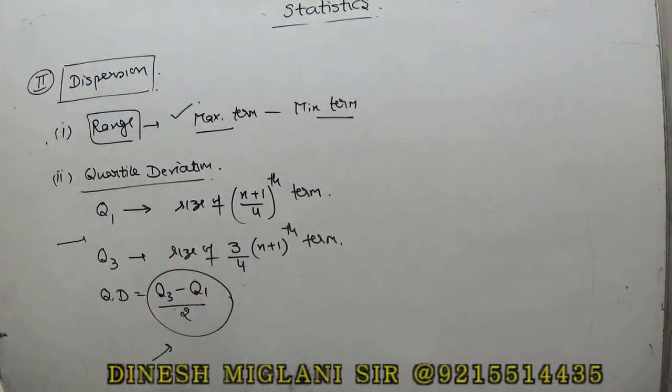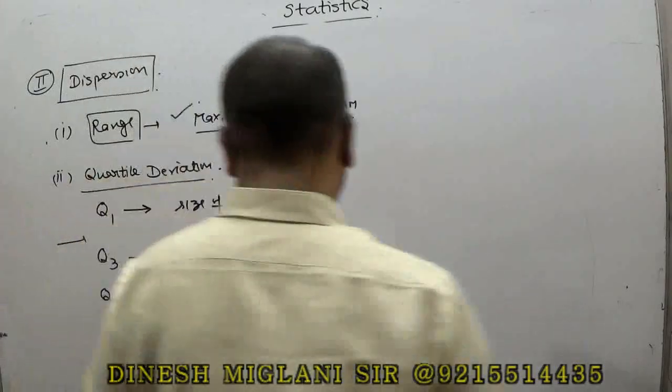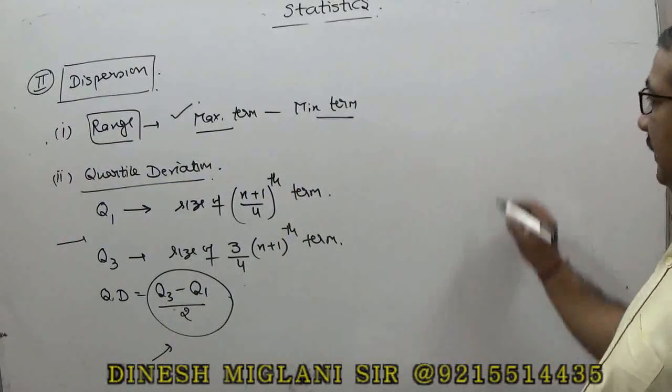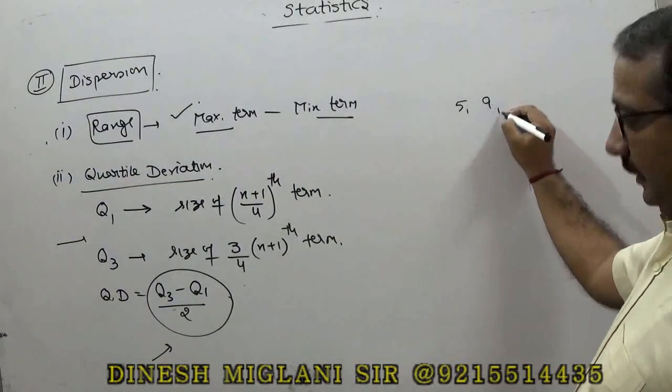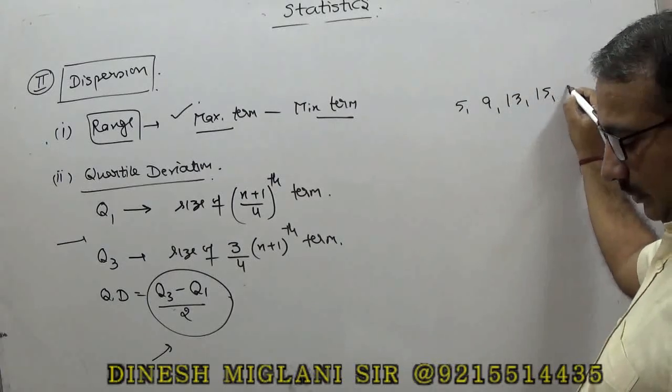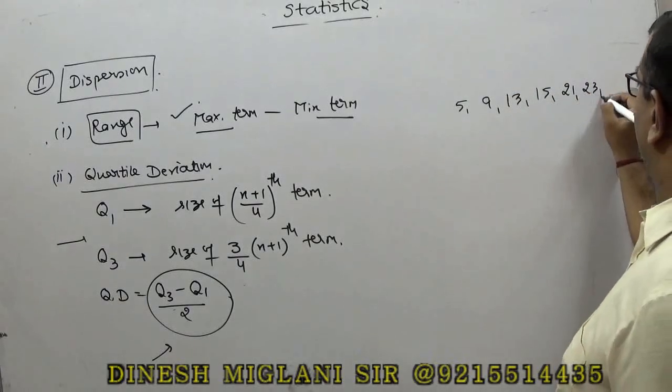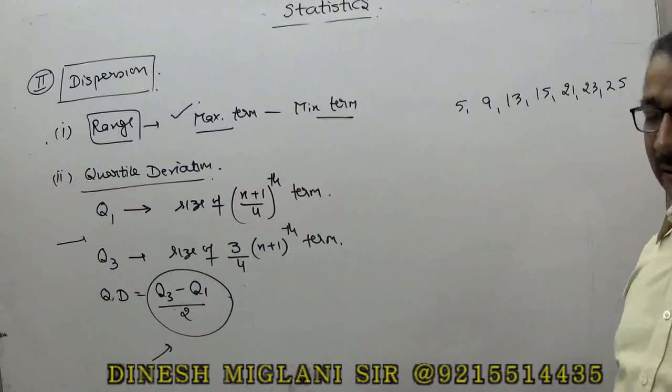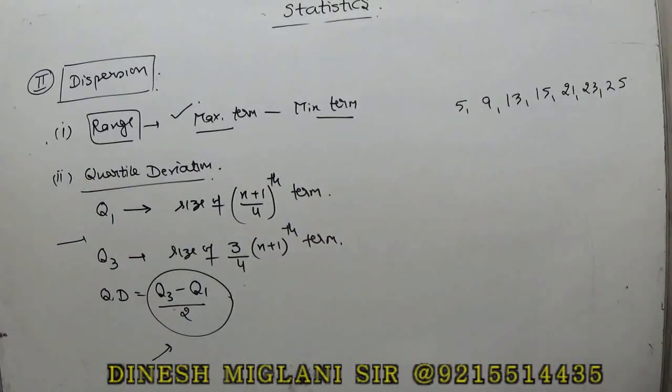But first of all we have to find the quartiles. So let me give an example. My series is given as 5, 9, 13, 15, 21, 23 and 25. These 7 terms are given. We have to find Q1 and Q3 as well as the quartile deviation.